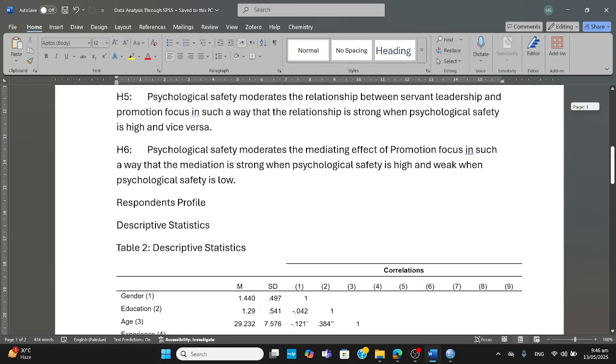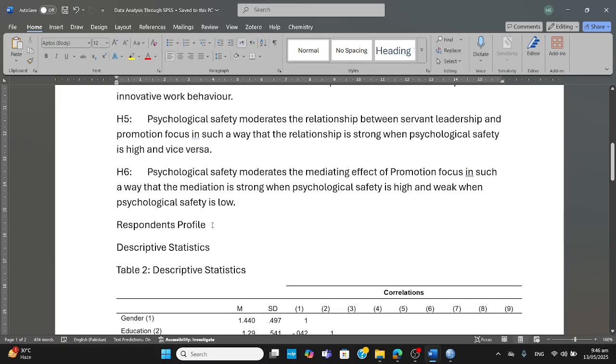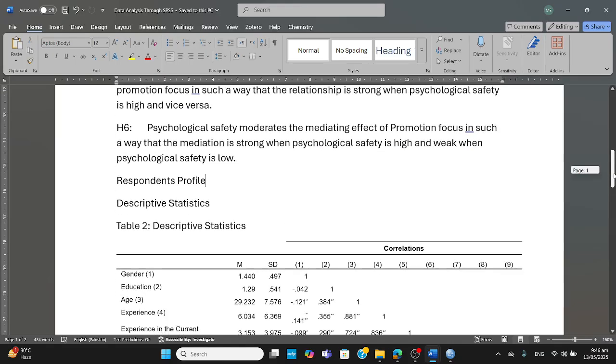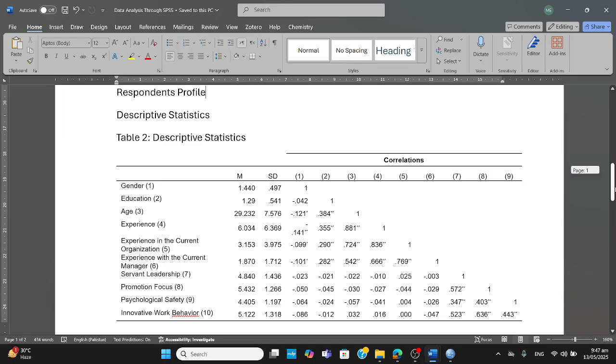Apart from this, when we conduct this data analysis, there is something that is called respondents profile. We want to know about the gender, age, and other variables that will describe the selected population or the sample drawn. Besides this, we have got descriptive statistics.